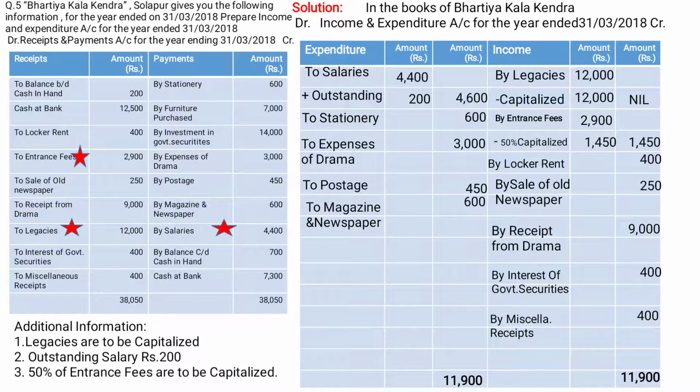Out of this 11,900 we have to minus the expenditure amount, that is 9,250. We will get the surplus amount, that is 2,650. Here we got the surplus, that is 2,650, and our sum got solved.